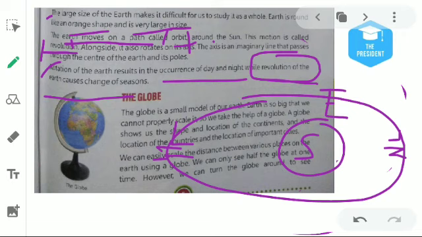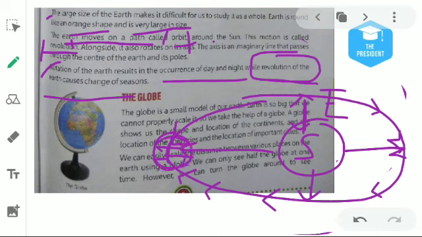So what happens when Earth revolves around the Sun? There are some instances when the distance between Earth and Sun is higher, in these two positions. When Earth will be here and Sun will be here, the distance between Earth and Sun will be so much far.